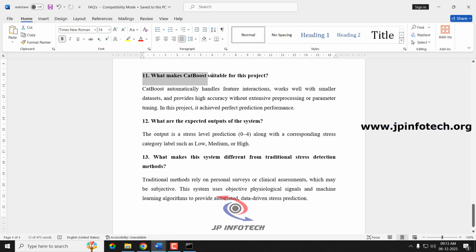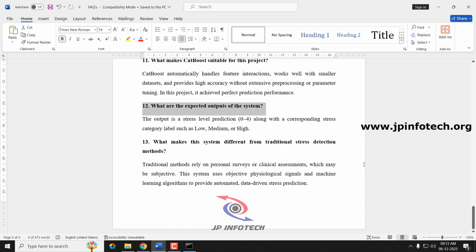Next question, what makes CatBoost suitable for this project? CatBoost Classifier automatically handles the feature interactions, works well with smaller data sets, and provides high accuracy without extensive pre-processing or parameter tuning. So this project achieved perfect prediction performance. Next question, what are the expected outputs of the system? The output of this stress level prediction is 0 to 4 along with the corresponding stress category such as low, medium or high, which are the expected outcome of the system.